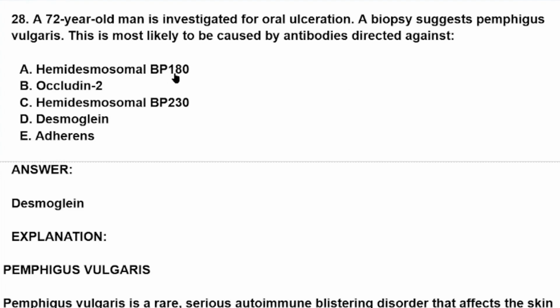A. Hemidesmosomal BP180, B. Occludin, C. Hemidesmosomal BP230, D. Desmoglein, E. Adherens. Okay, this question is asking about the